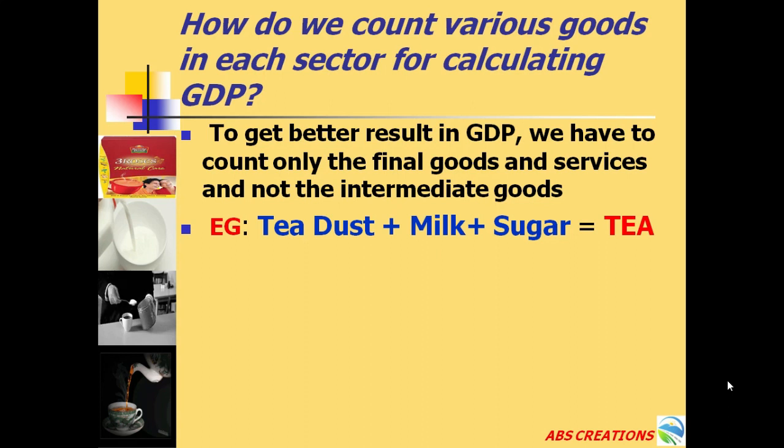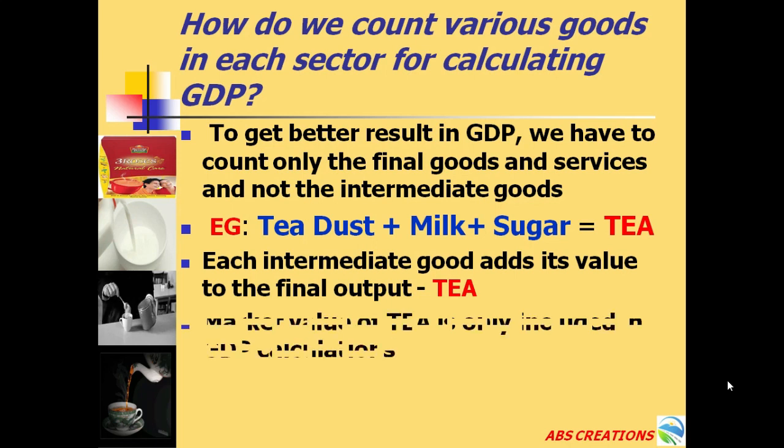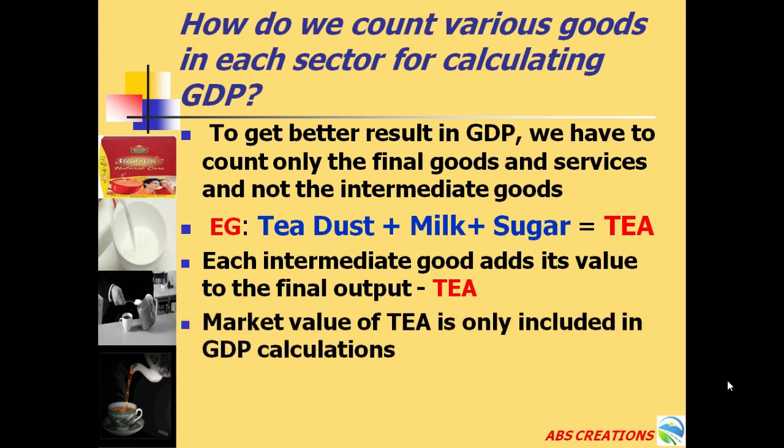So one way to measure the market value of the cup of tea is to add the value produced by each intermediate good used to produce it. Each intermediate good, the tea powder, milk and sugar, adds value to the final output, that is the cup of tea. So only the market value of tea is included in the GDP calculation.